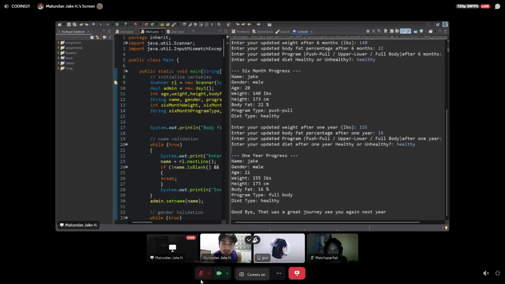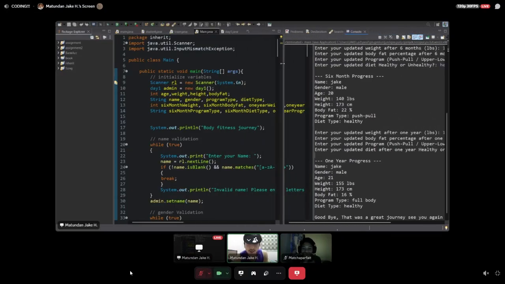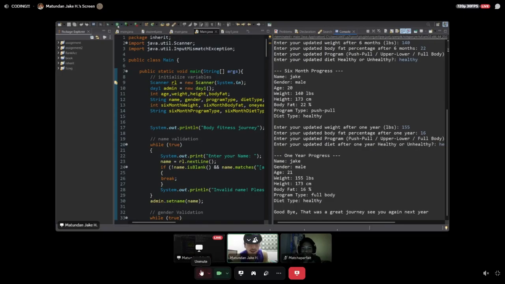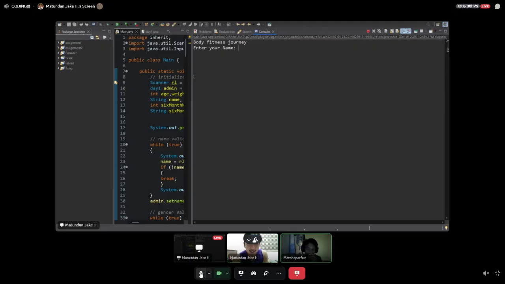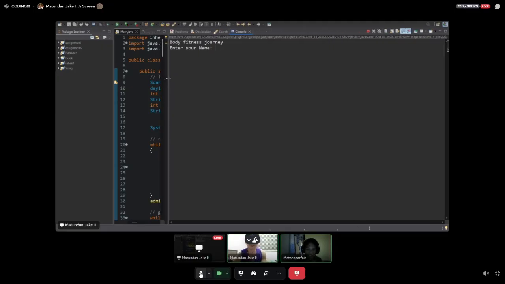So, King, will now show what happens if we input a wrong input. Yes. Now we will show the version where the user inputs a wrong input. For example, for name, if I were to put numbers, it will show an error: invalid name, please enter letters only and not blank. If you try to input a blank, it is also printing errors.